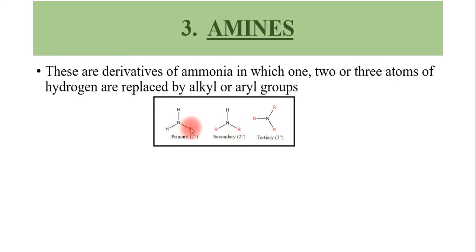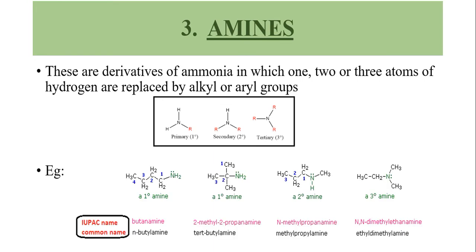And here you can see one hydrogen is replaced with an R, and in the next one you can see two hydrogens are replaced with an R. The R may be an alkyl or aryl group, that is the secondary amine. And the next is the tertiary amine, where three hydrogens are replaced with alkyl or aryl groups. Next we can go through certain examples for the primary, secondary and tertiary amine.